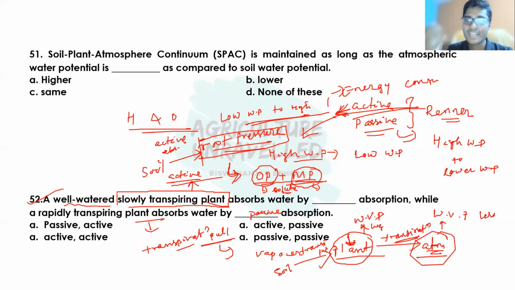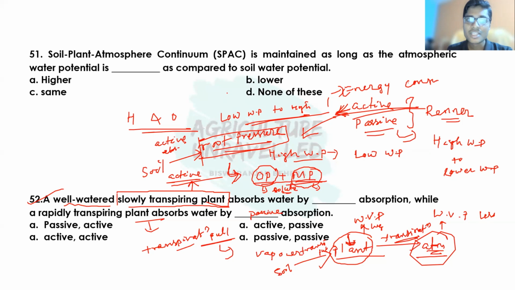If actively transpiring or rapidly transpiring, it means transpiration pull is there, it means the process is passive absorption. If transpiration pull is not there, then the only source of absorption is the root pressure, and root pressure is due to osmotic pressure and matric pressure, and this is known as active absorption.